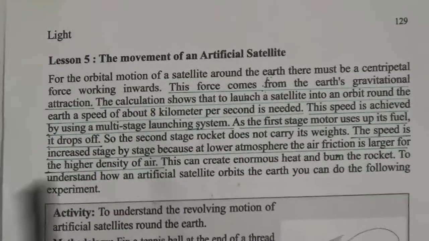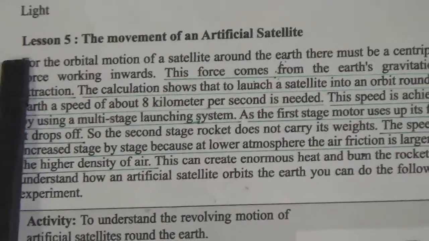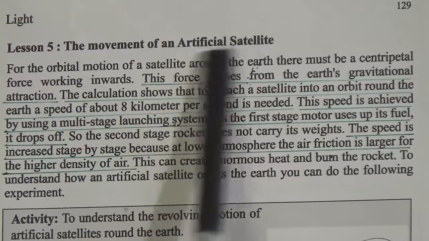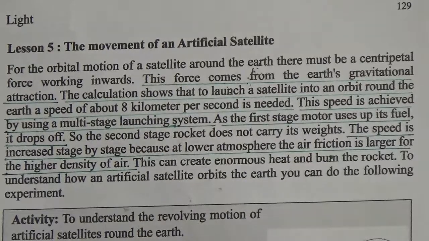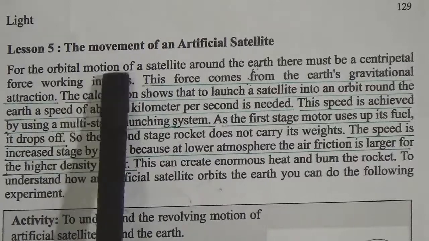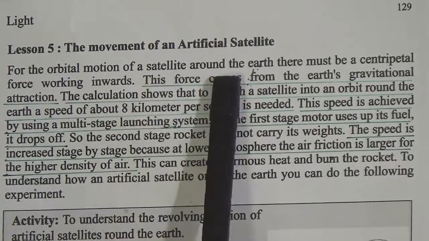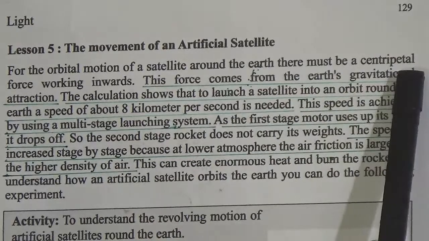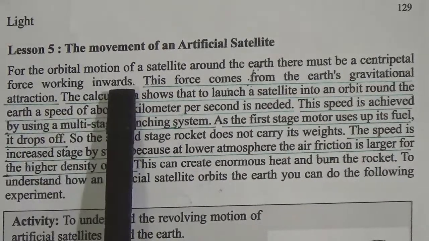Students, here is page number 129, and this is lesson 5. The movement of an artificial satellite. For the orbital motion of a satellite around the Earth, there must be a centripetal force working inwards.